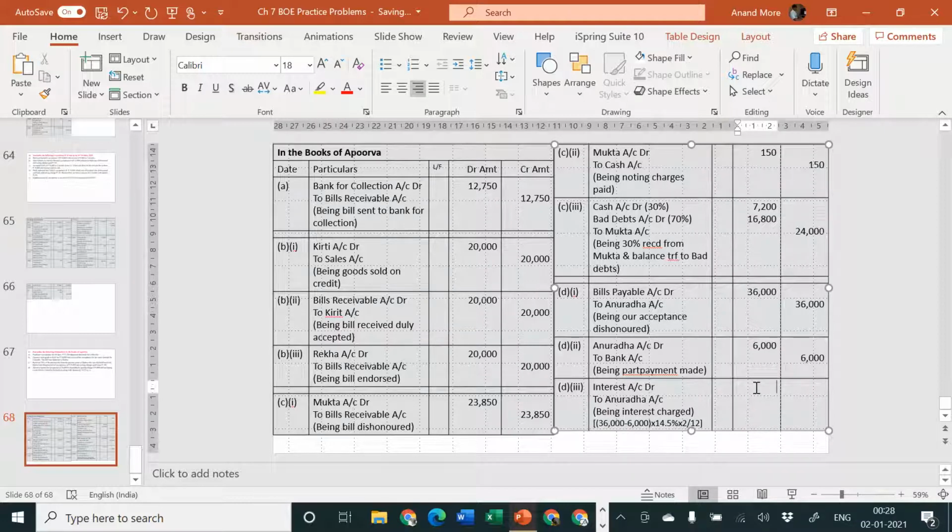Okay, please calculate the interest. 36,000 minus 6,000 is equal to 30,000. So 30,000 into 14.5% goes to 4350. 4350 into 2/12 is equal to 725. So the interest will be rupees 725. Okay, being interest charged, or you can say being interest recorded, that is also okay.